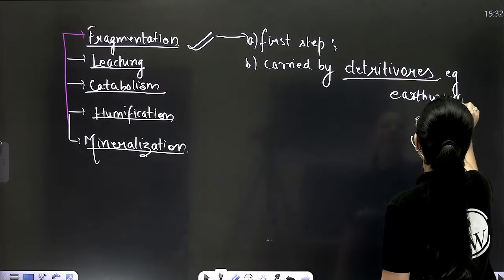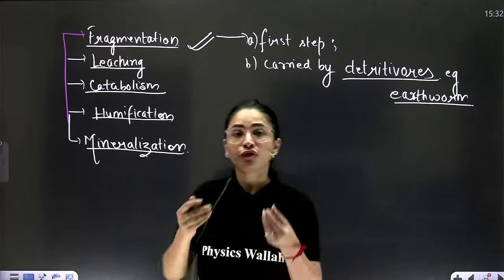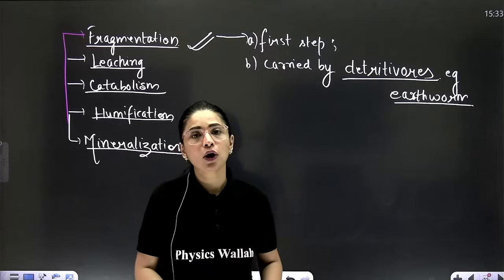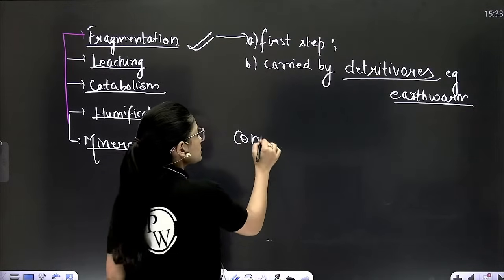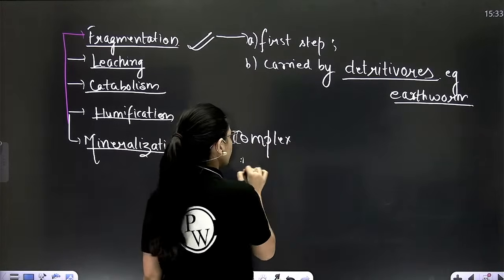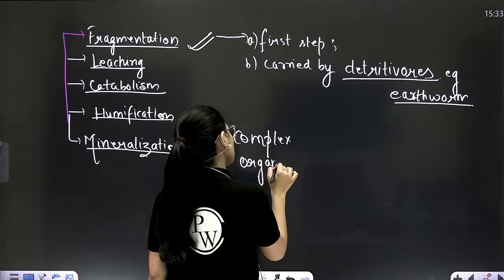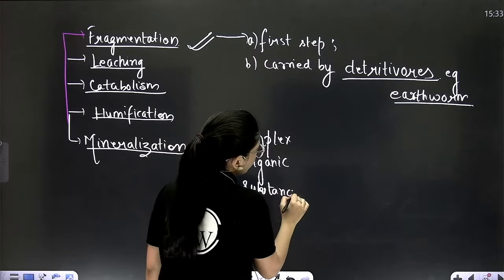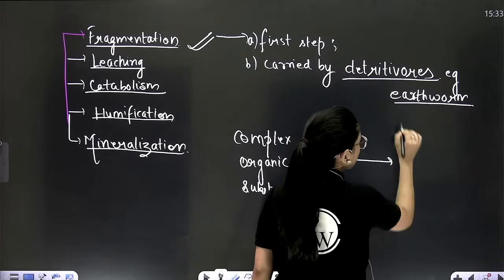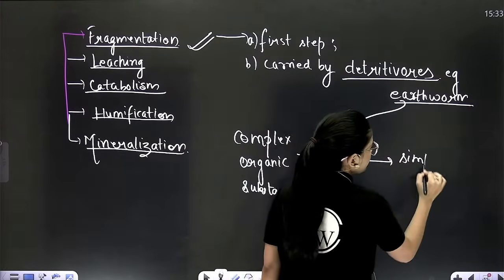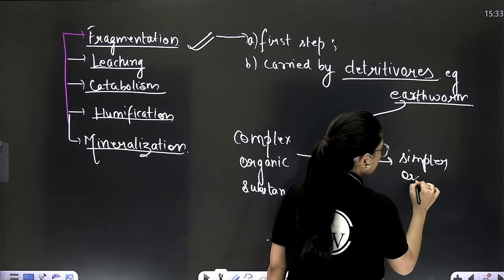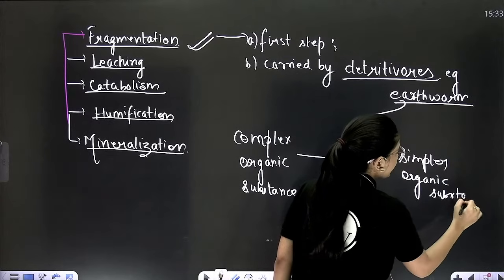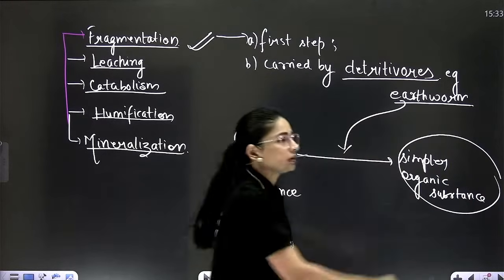क्या करते हैं बेटा ये earthworm? They feed on the detritus, they intake the detritus, and they break down the complex organic substance into simpler organic substance, which is released in the form of their feces.